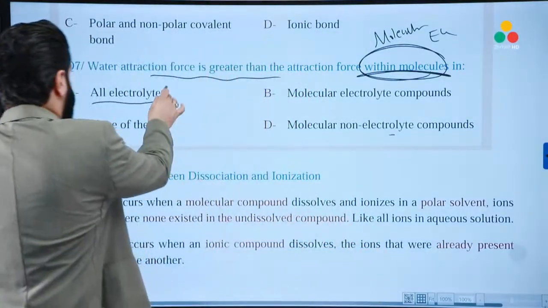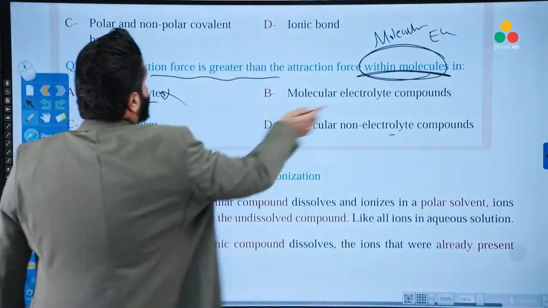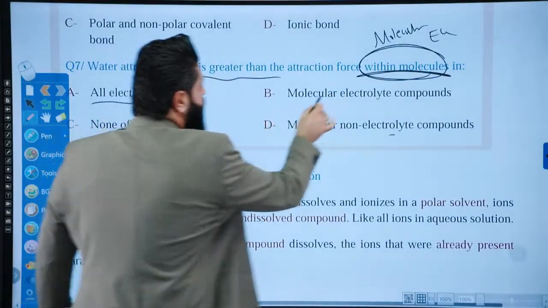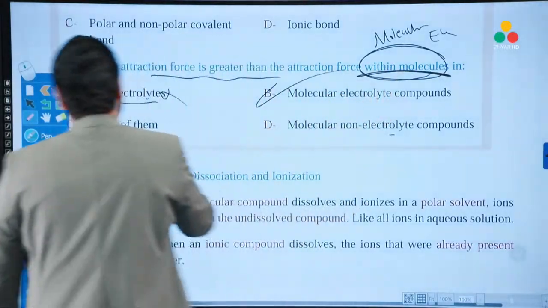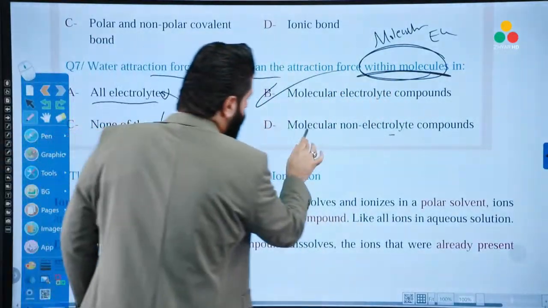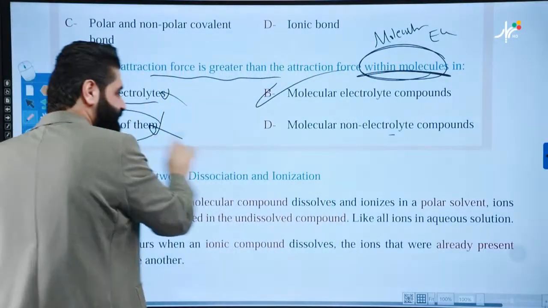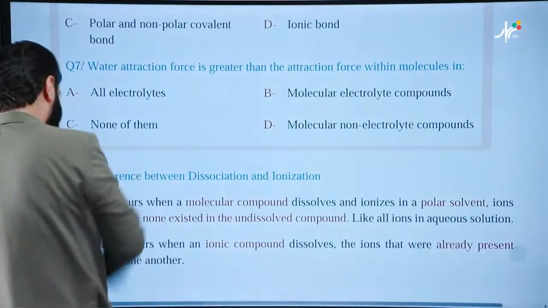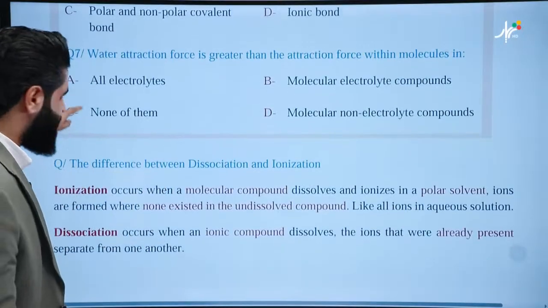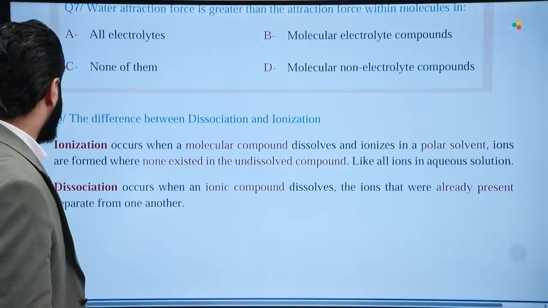So this is incorrect, because for the ionic, we don't have any molecule. Molecular electrolyte compounds, correct. None of them, no. Molecular non-electrolytes, look at this. None of them must be here, and this one must be here. You know, this is nothing. It's like a typo.